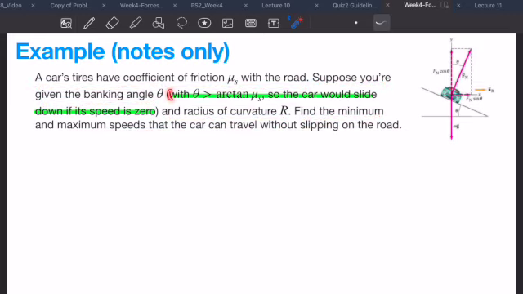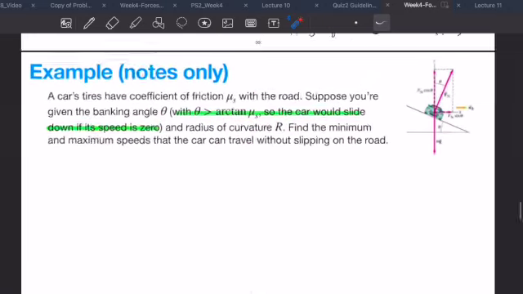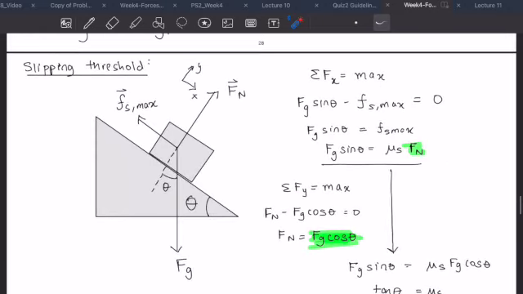Okay, now let's go back to these parentheses. They're saying that this theta is greater than arctan of µs, so the car would slide down if the speed is 0. What this is referring to is the following case. Let's just think, forget cars, we can just put a box here, but it can be a car. If you have a car that's on a slope, if you keep making the slope steeper and steeper, at some point the car is going to start slipping to the inside of the road. So this is a static car, by the way. The car is not moving, the car is just parked.